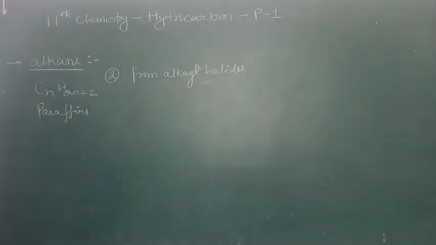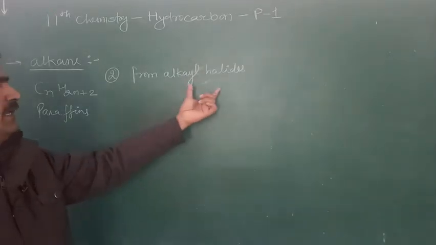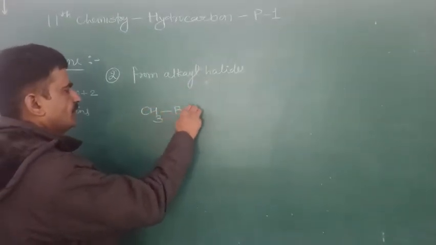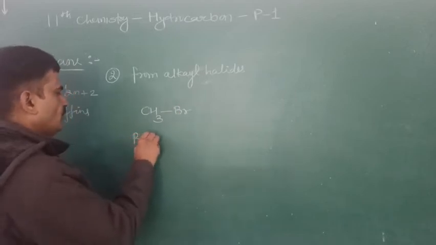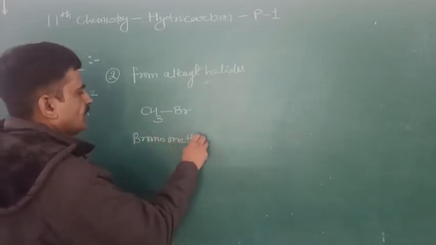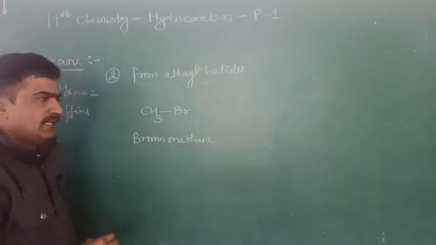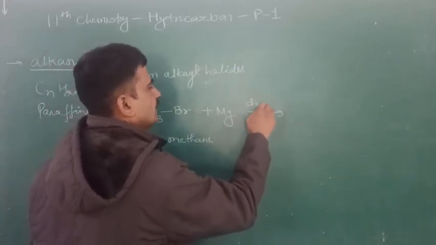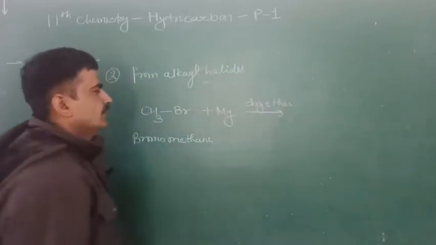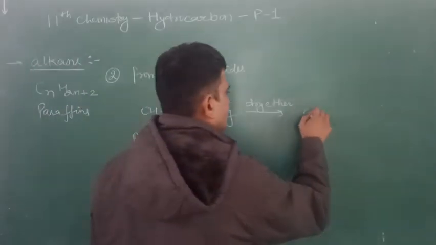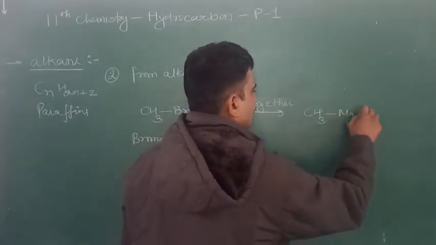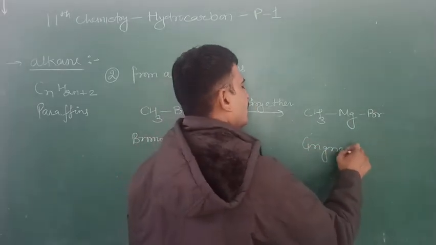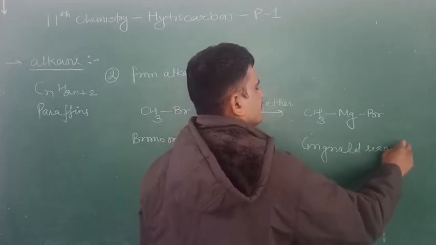Now the second method is the preparation of alkanes from alkyl halides. Alkyl halides, just like we take methyl bromide, bromomethane. Now this is an alkyl halide. This reacts with magnesium in the presence of dry ether. It forms methyl magnesium bromide. This is known as the Grignard reagent.